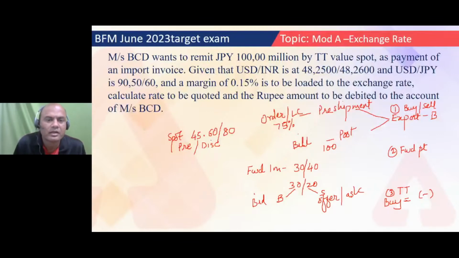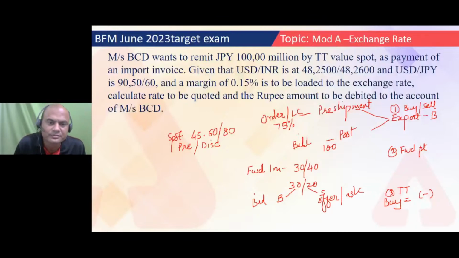Second part. There is one exporter who's getting some $50,000 for his exports. Now, in that case, am I buying the dollar or selling the dollar?